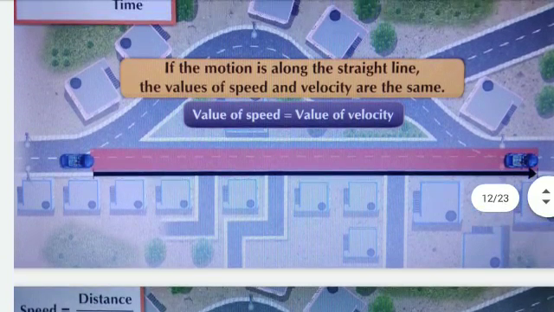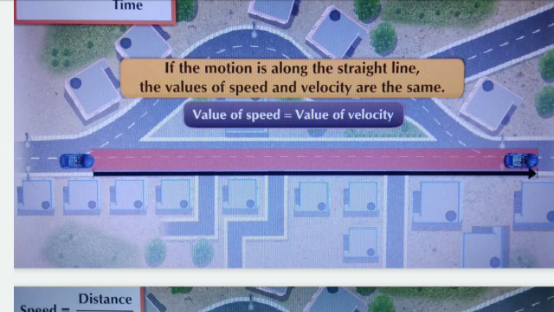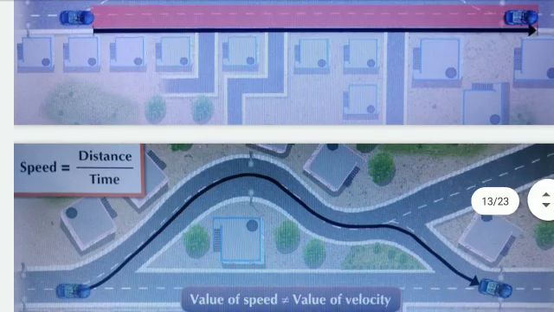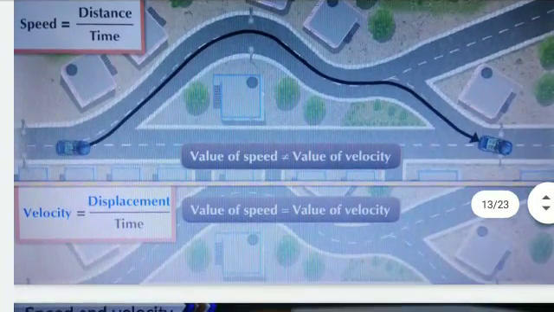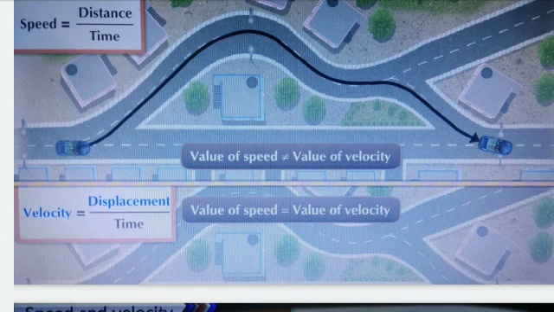In this picture, the car is moving along a straight line. Therefore, the distance traveled by the car and the displacement of this car are the same. And similarly, if this car is moving along a straight line, its speed and velocity are also the same. Now, in this picture, speed is equal to distance upon time and velocity is equal to displacement upon time, and we know that if the object is moving in a straight line, the value of speed is equal to the value of velocity.